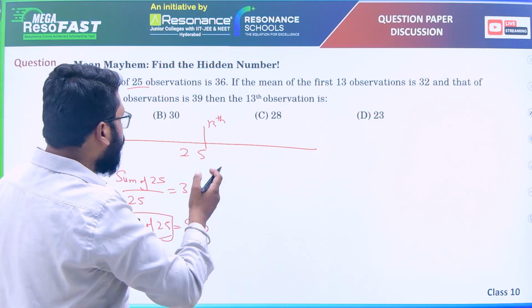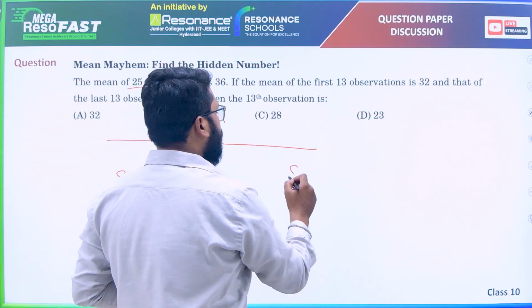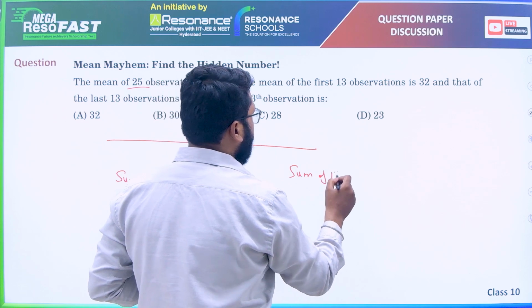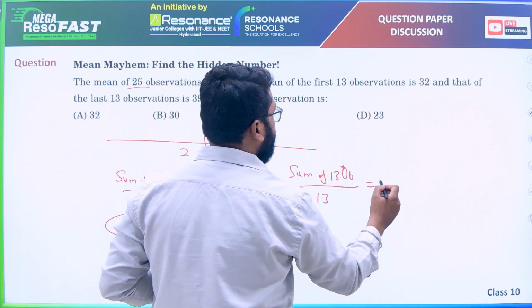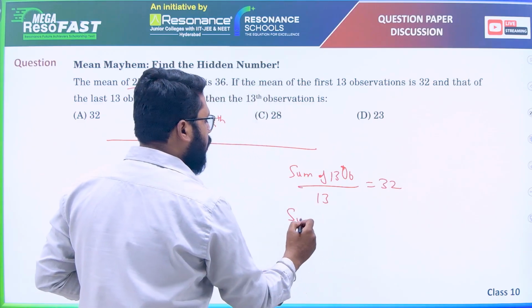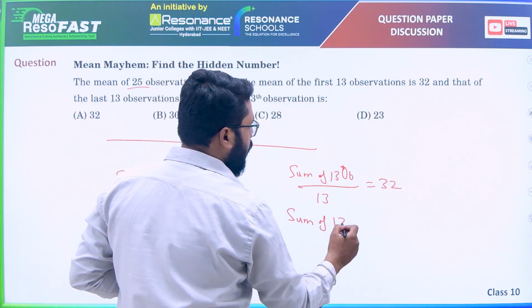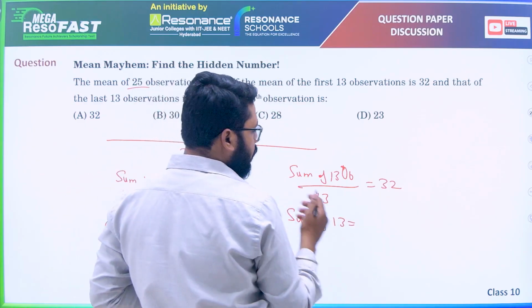Now mean of first 13 means sum of all 13 observations divided by 13 is 32. Sum of 13 observations will be 32 into 13, that is 416.